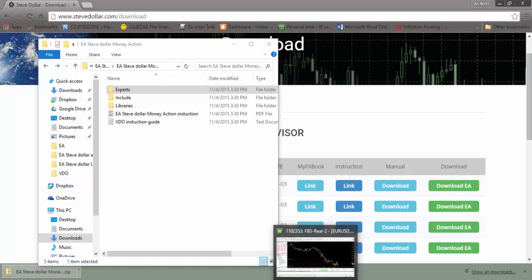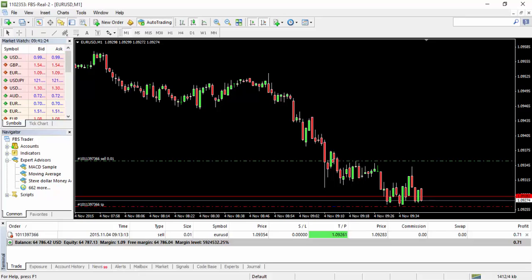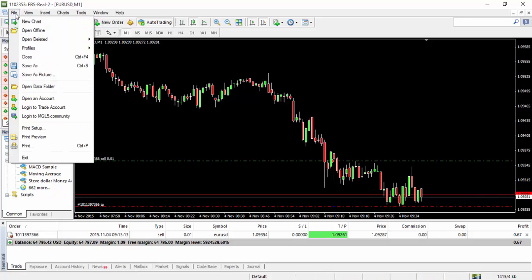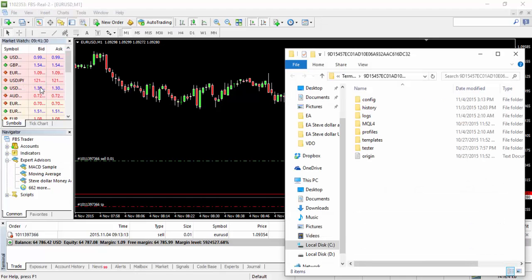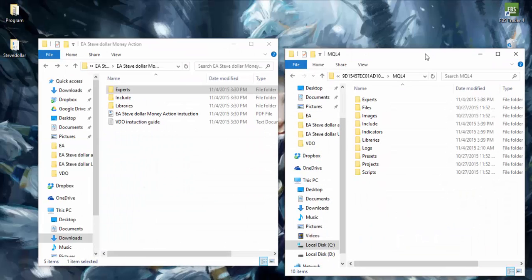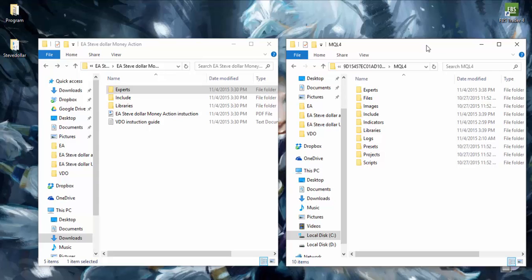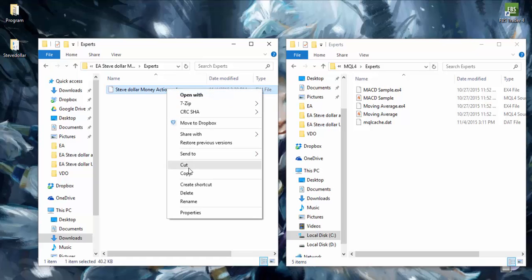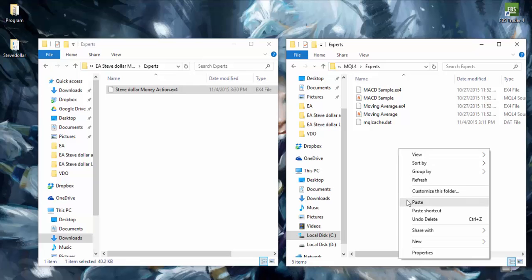Next step is to go to the MT4 program that you have already downloaded. Click File, Open Data Folder, MQL4. Then minimize the MT4 windows. Now that you have both folders open, click Expert on both. Copy the file from the EA and paste it on MQL4.